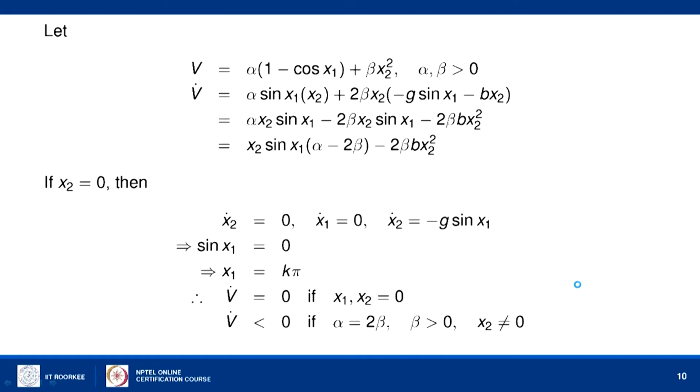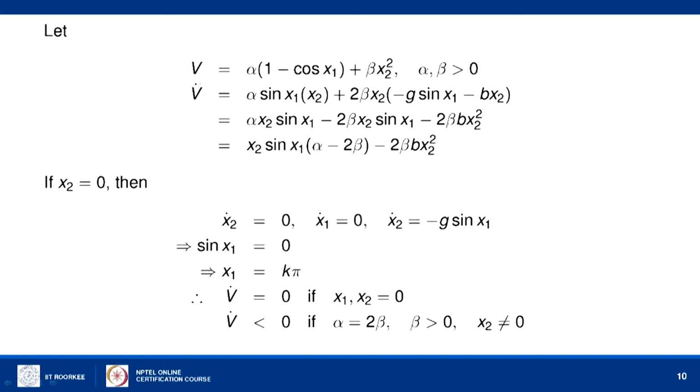So, if we try this Lyapunov function, you can see that it is always positive, whether x1 is positive or negative; in all the cases it cannot exceed the value 1. So, 1 minus cos x1 is always a positive value, and when x1 equals 0, 1 minus cos x1 is 0, and x2 is 0 implies the second term is also 0.